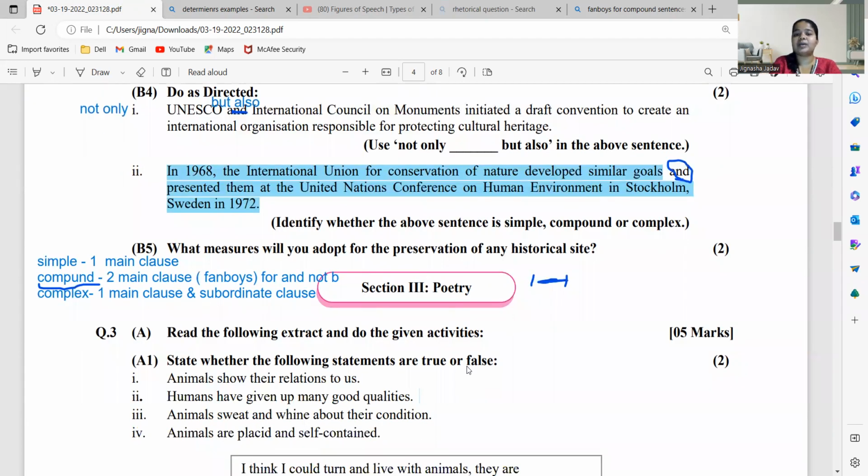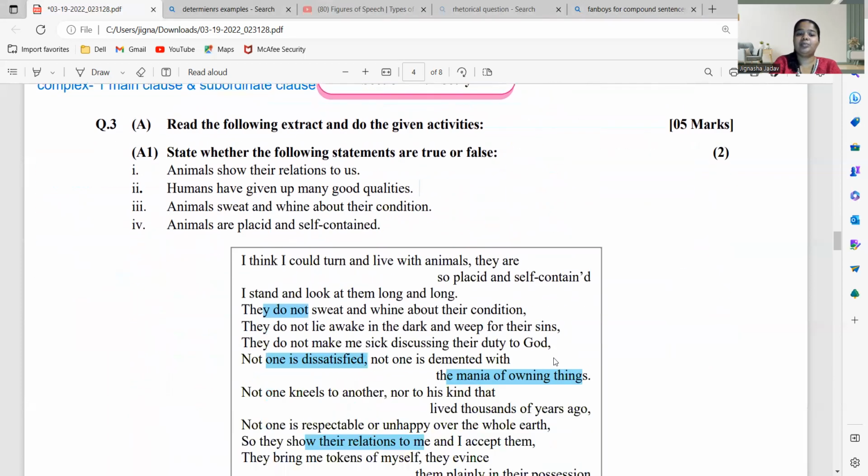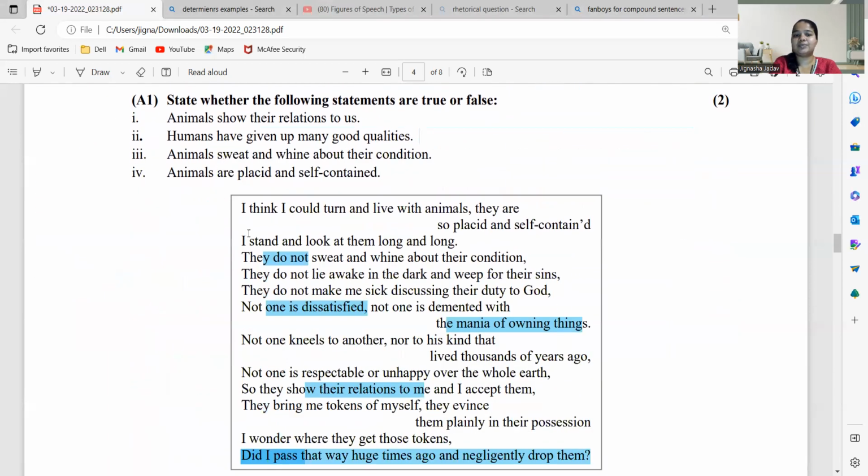Chalo, coming to the next part, poetry. Okay, poetry here. So let us read the poem first. I think I could turn and leave with animals. They are so placid and self-contained. I stand and look at them long and long. They do not sweat and write about their condition. They do not lie awake in the dark and weep for their sins. They do not make me sick, discussing their duty to God. Not one is dissatisfied, not one is demented with the mania of owning things.